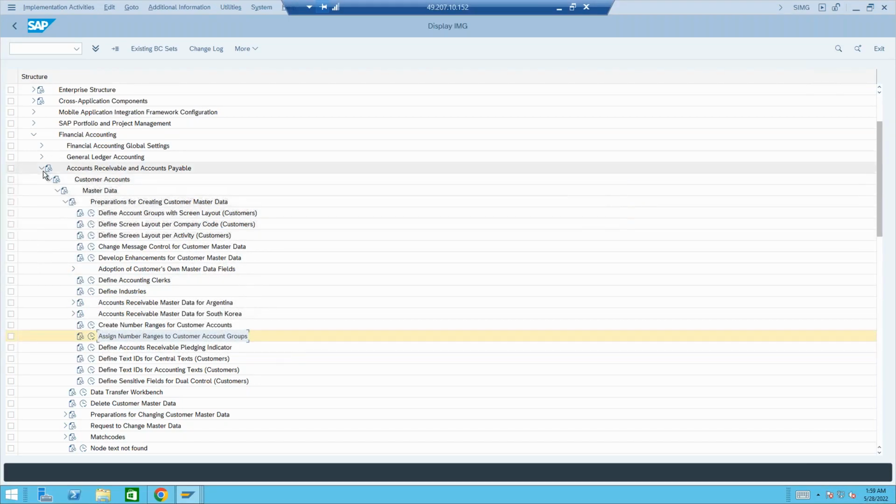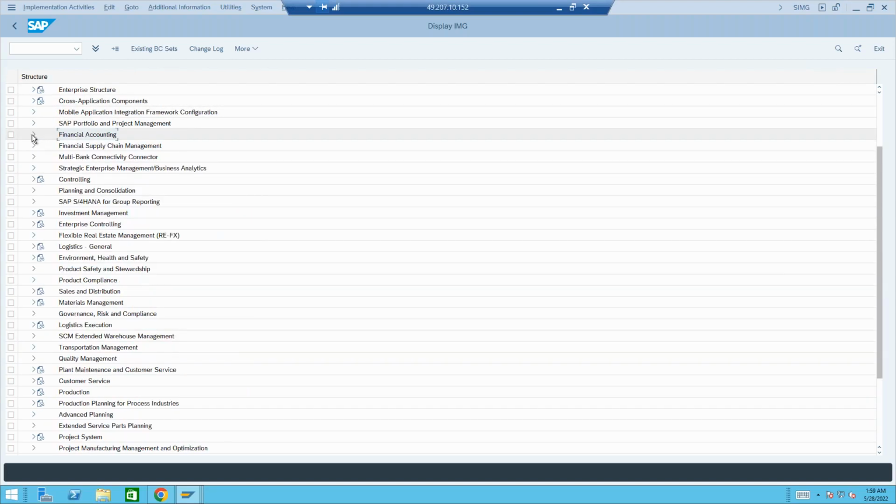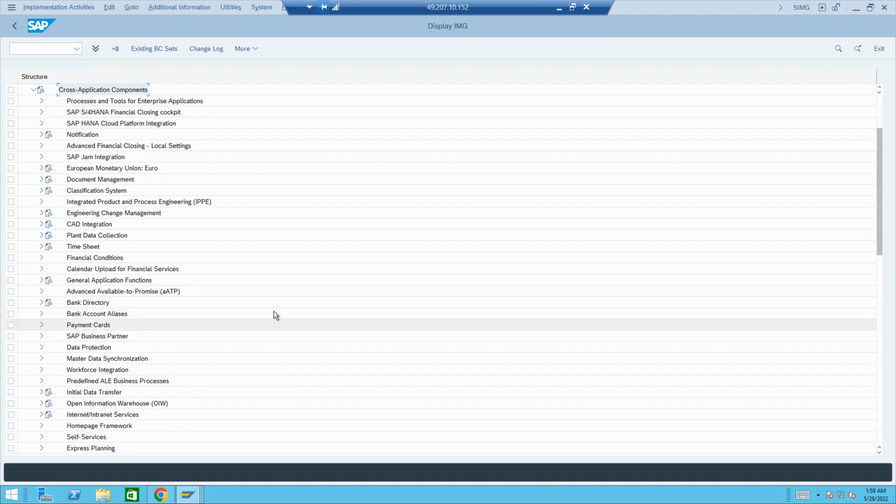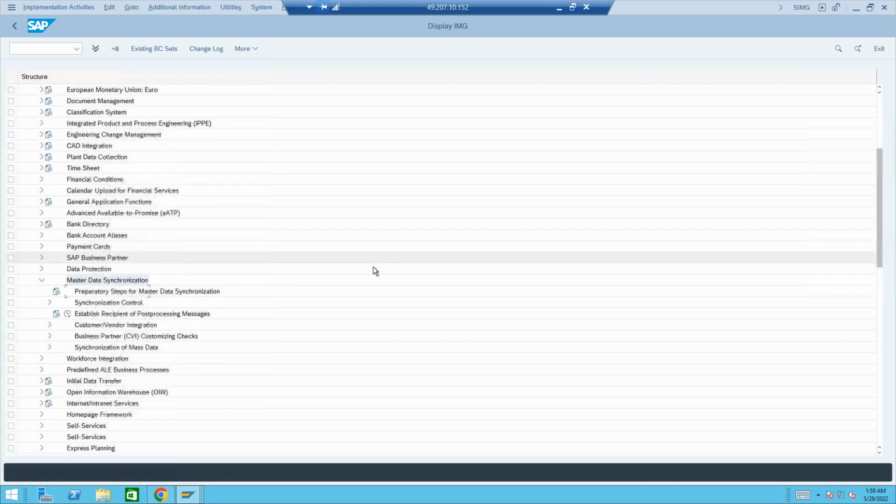If it is BP, then it is available in the cross application components. And if it is customer, it is available in the financial accounting, any control it could be. Now let's do CVI first. Where do we have CVI? CVI is again under the cross application components. Let's close this BP now. Under cross application components, we need something called master data synchronization. Under MDS, we have CVI. Business partner CVI customizing checks.